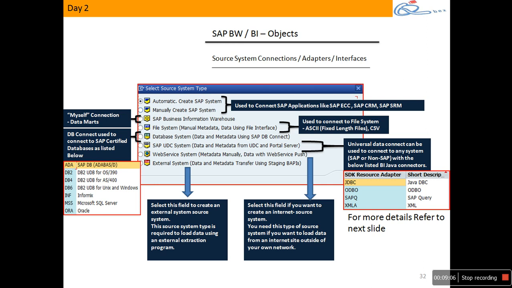So that is what we call self loop or myself connection, and that is where we use this connection, when you want to have the data loading happening within the BW containers: cube to cube, ODS to cube, ODS to ODS, any combination. When you are loading within the BW systems, we will be using this myself connection, or we call it SAP Business Information Warehouse.